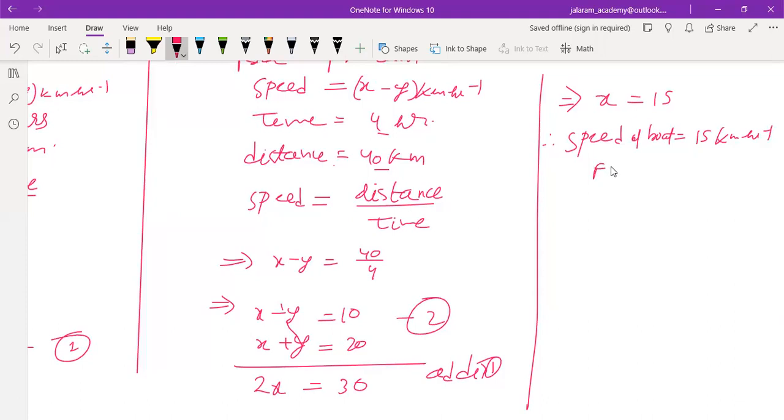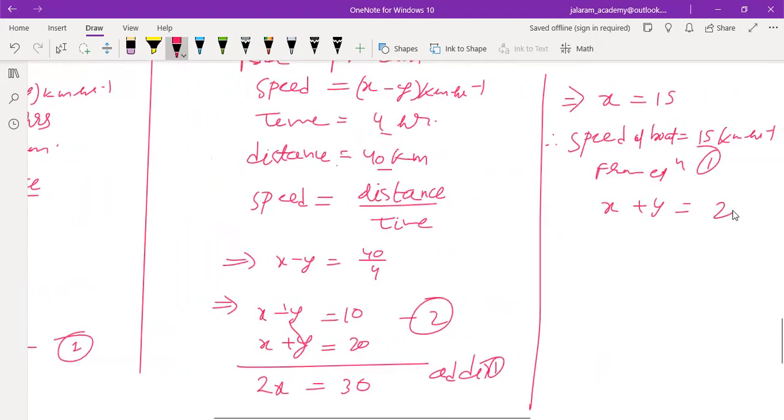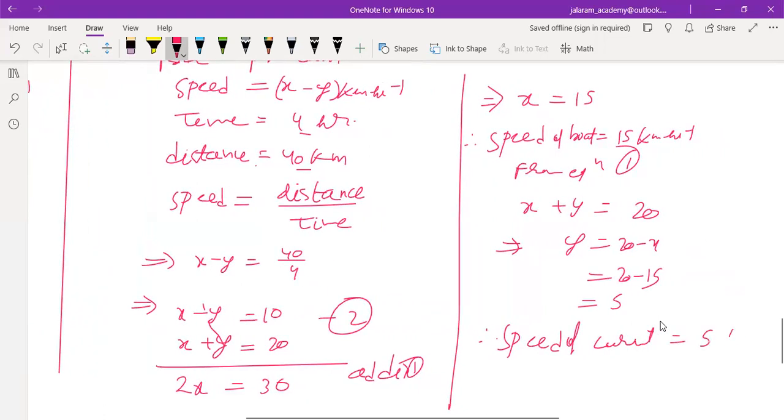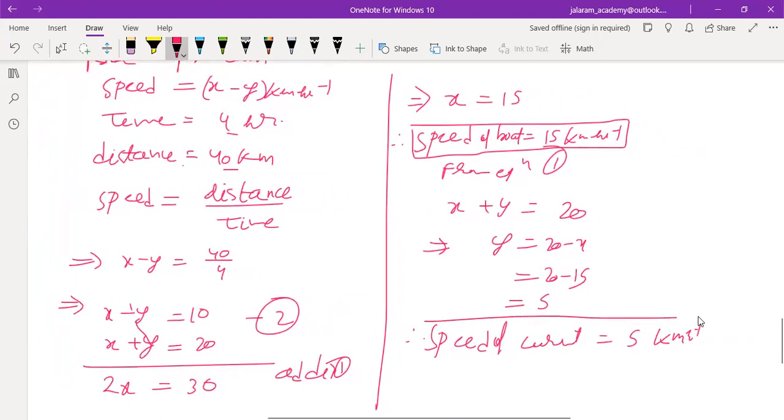And from equation number 1, x plus y equals 20, it implies y equals 20 minus x, that is 20 minus 15 equals 5. So speed of current equals 5 kilometer per hour. So speed of boat is 15 kilometer per hour and speed of current is 5 kilometer per hour. These are the answers.